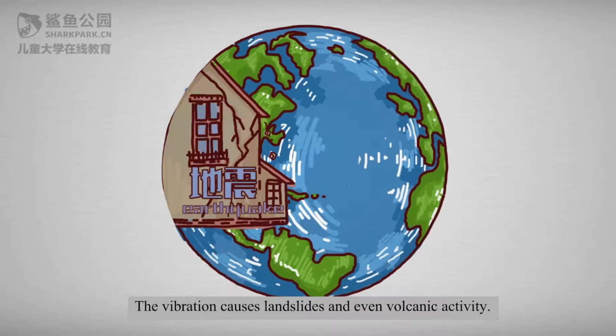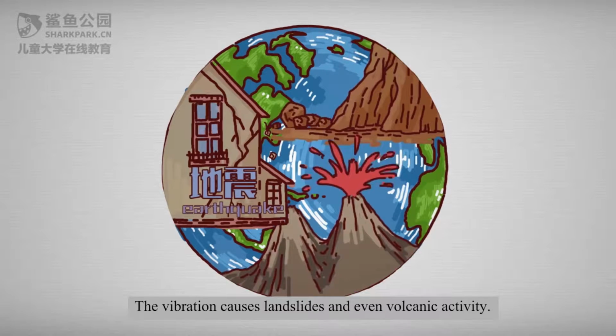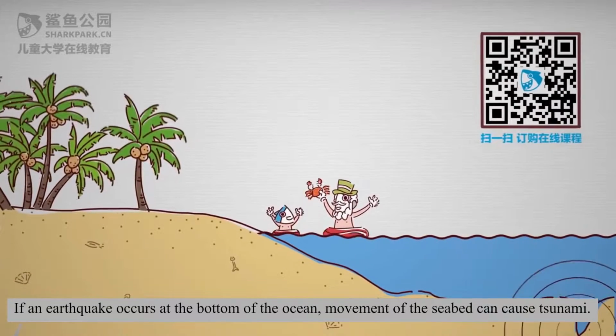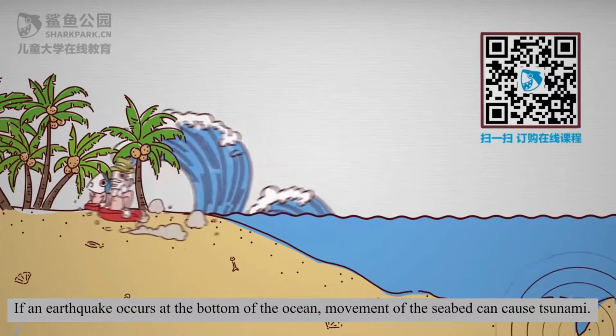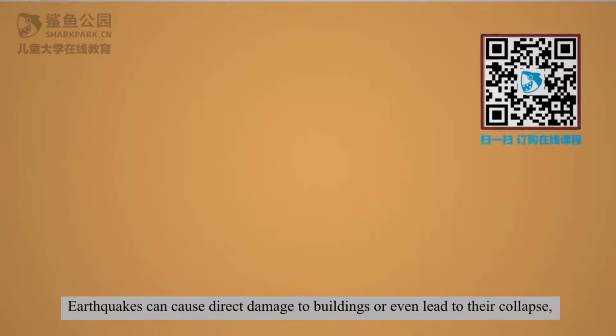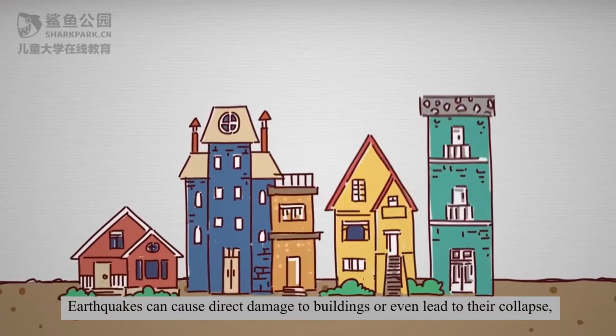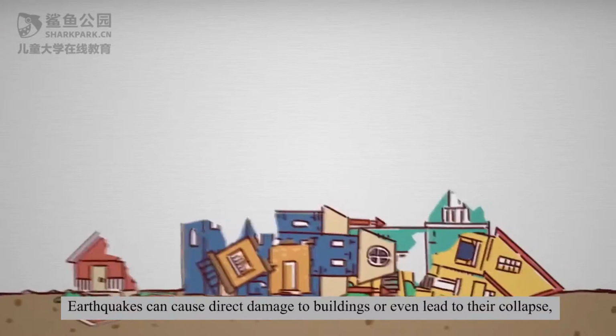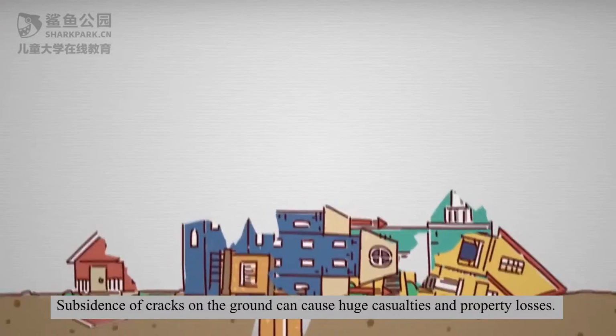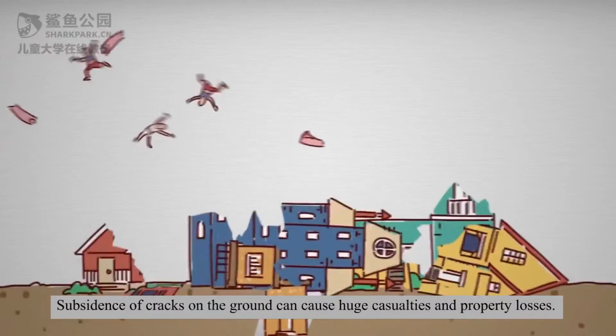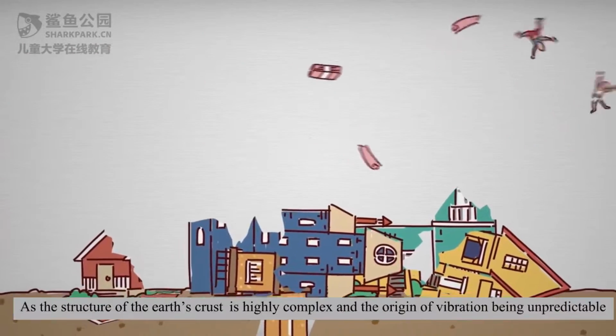The vibration causes landslides and even volcanic activity. If an earthquake occurs at the bottom of the ocean, movement of the seabed can cause tsunamis. Earthquakes can cause direct damage to buildings or even lead to their collapse. Subsidence or cracks in the ground can cause huge casualties and property loss.